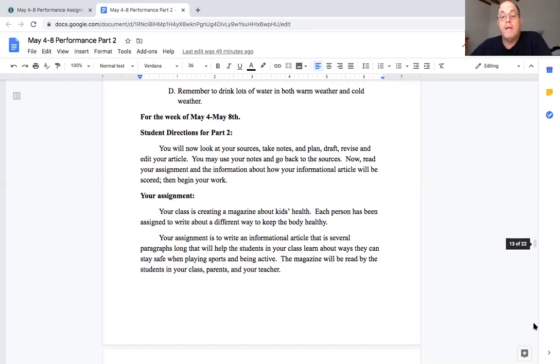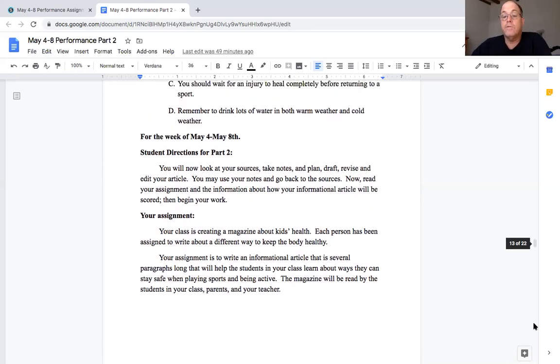Each person has been assigned to write about a different way to keep the body healthy. So you remember the two articles we read talked about keeping you healthy when you're active and wearing the proper clothing. It says your assignment is to write an informational article that is several paragraphs. Several means more than one, boys and girls. Several paragraphs long that will help the students in your class learn the ways they can stay safe when playing sports and being active. The magazine will be read by the students in your class, parents, and your teachers.